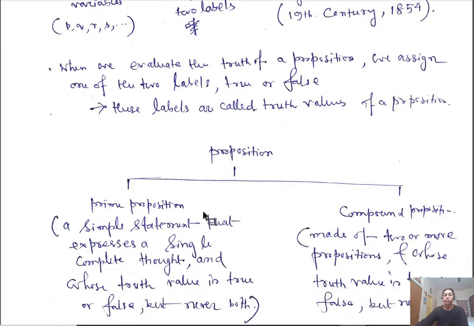There are two types of propositions, prime proposition and compound proposition. A prime proposition is a single statement, a simple statement. And a compound proposition is made of two or more propositions. The truth value is either true or false, but not both, for prime propositions as well as for compound propositions. So propositions are of two kinds: prime proposition, which is a single statement, and compound proposition, consisting of more than one statement.